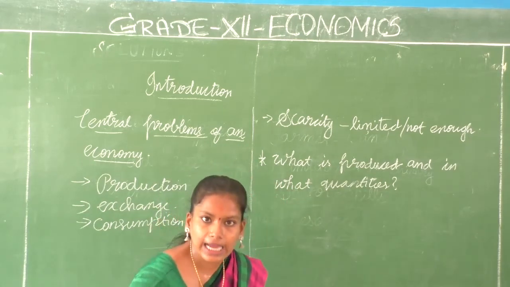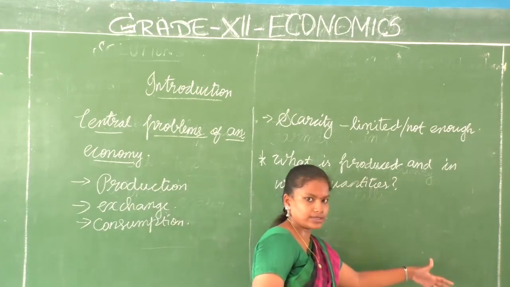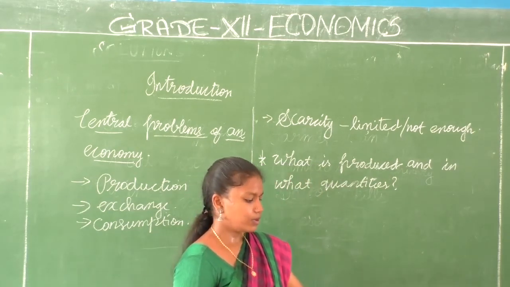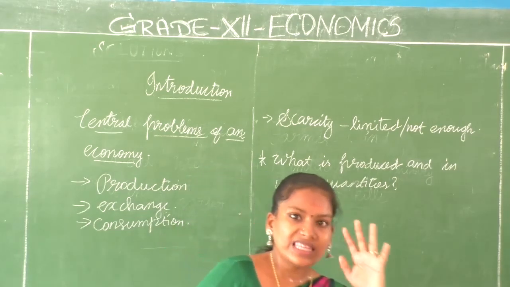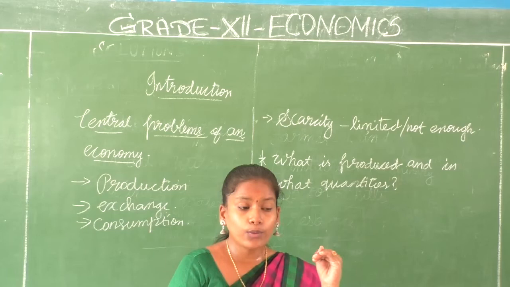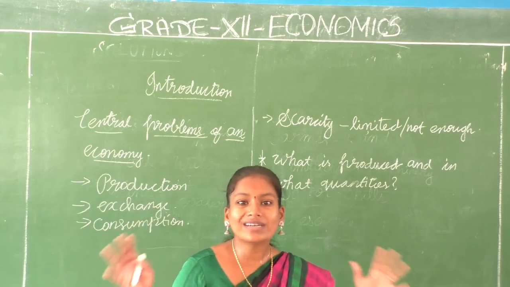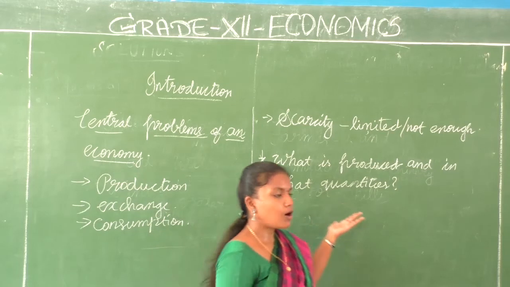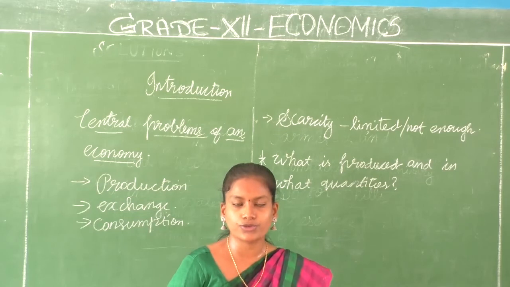Okay? What is produced in the society? You have to decide. The economy or the society should decide what should be produced in the society and in what quantities it should be produced. Okay? For example, in this city, you need more of colleges or you need more of schools. You need which department to be higher? Science stream or arts stream? What is the need of that particular society? What is required and how much we have to produce? That is very, very important for us to know.